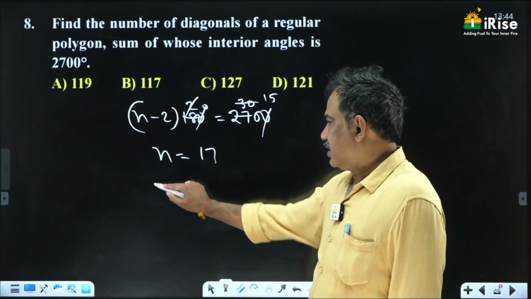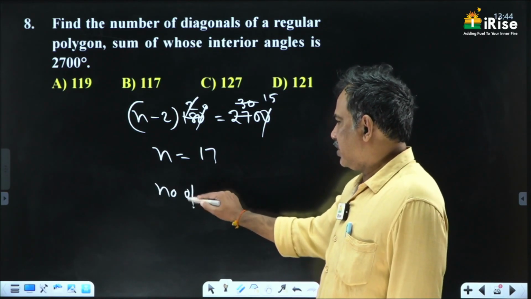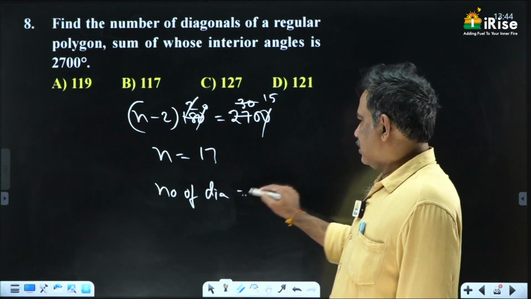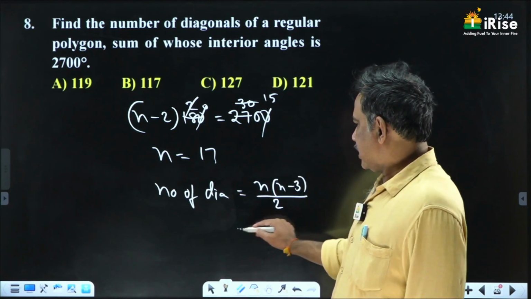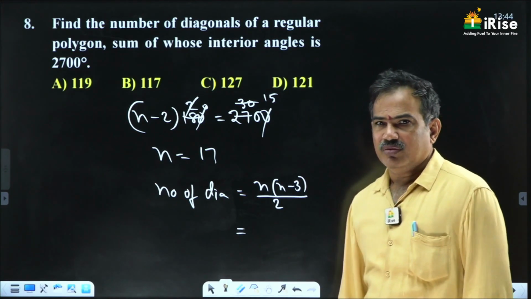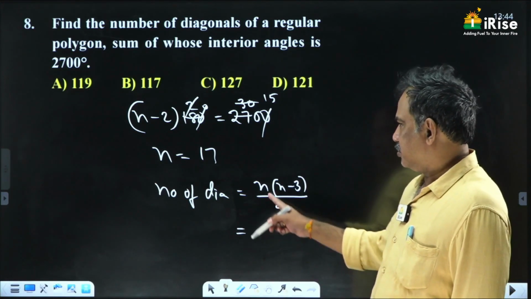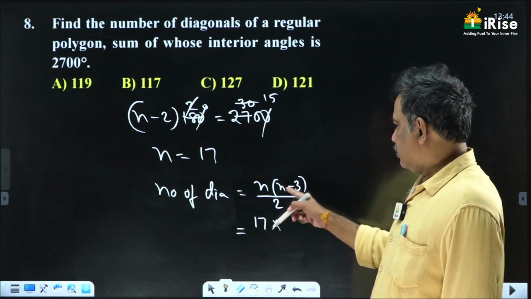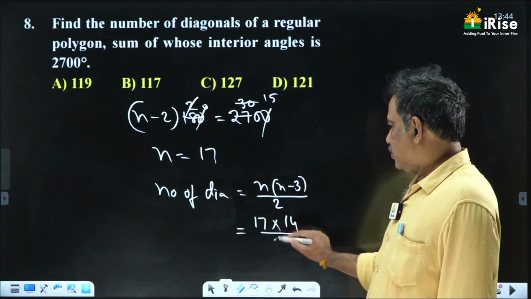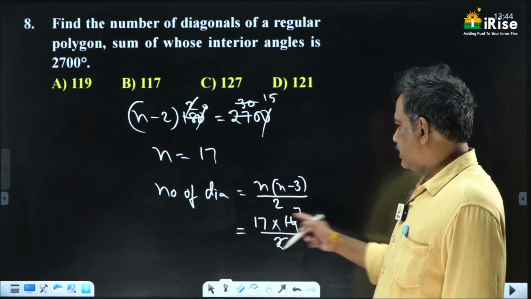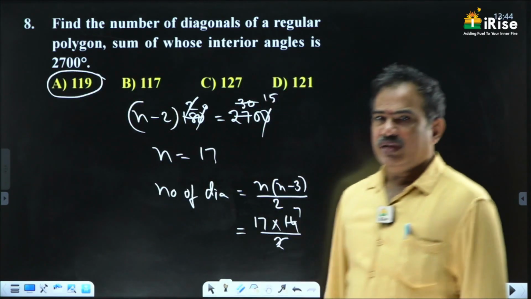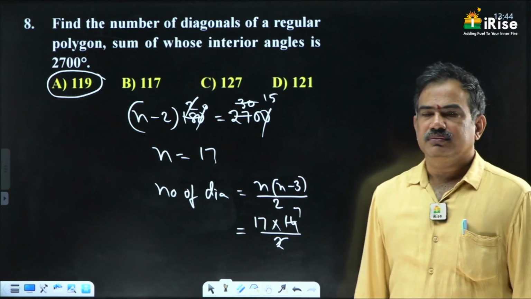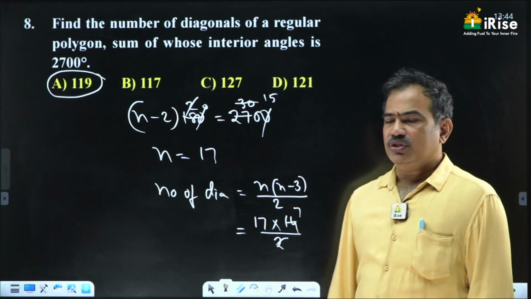Then the number of diagonals. The formula is n into (n minus 3) by 2. Actually in the examination don't write the formula and substitution. Directly substitute. 17 into (17 minus 3), 14 by 2. 2 1s, 2 7s cancel. 7 17s are 119. So the answer is 119. Next question.